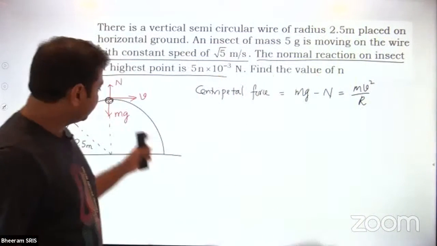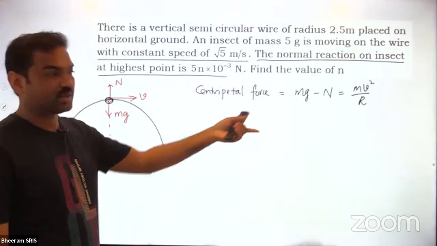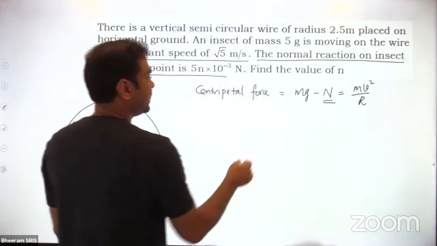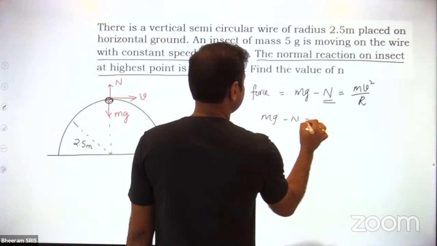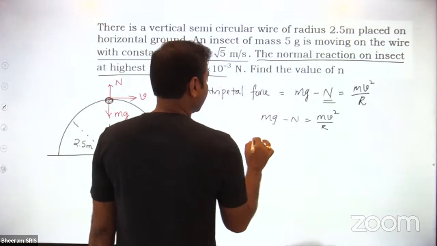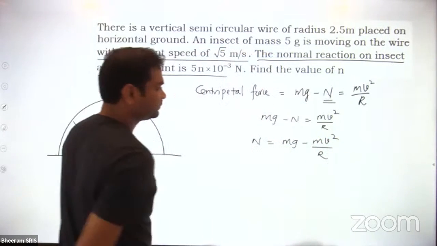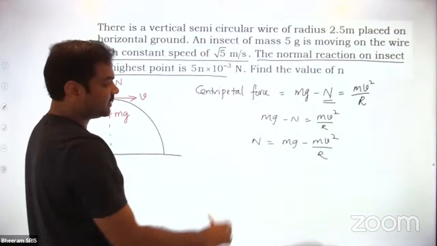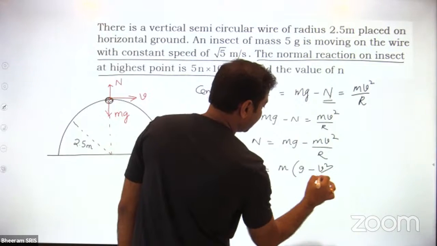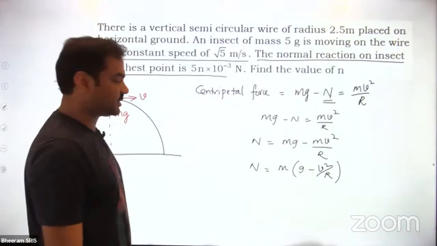Weight is acting towards the center, normal reaction is acting away from the center, and v is the speed. We require the normal reaction value, that only they are asking. So mg minus normal reaction is equal to mv square by r. Normal reaction is equal to mg minus mv square by r, so N is equal to m into g minus v square by r. I am against writing the numbers first; I simplify first and then write down the numbers.